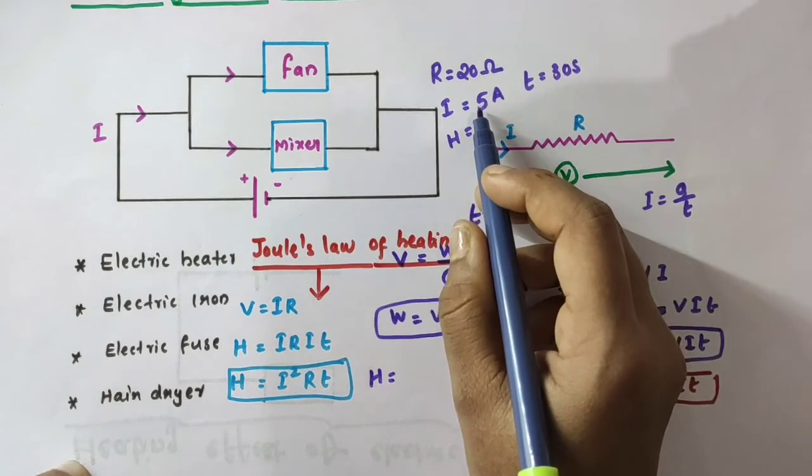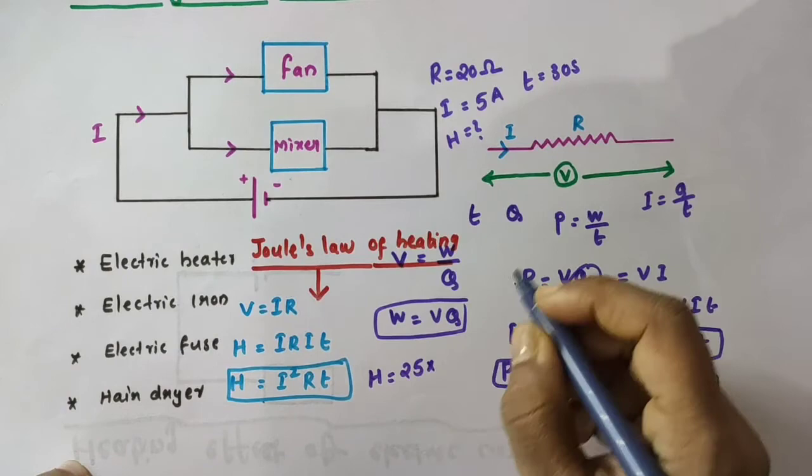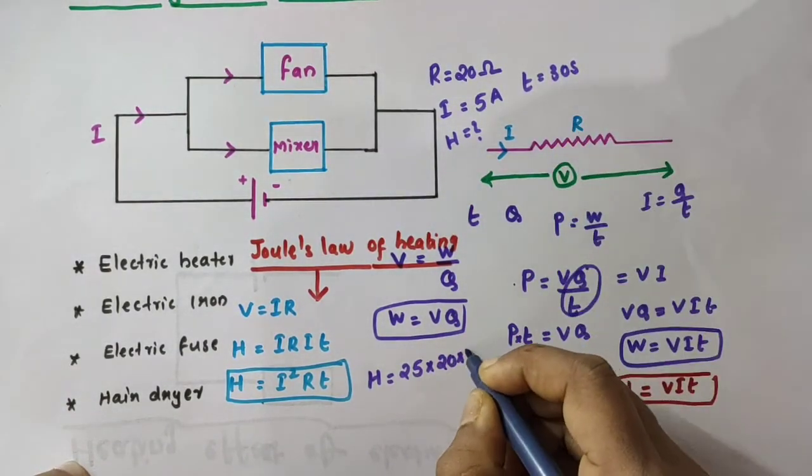What is I? 5 amperes. So I square, 5 square is 25, into R is 20 ohm, so 20, into T is 30 seconds.